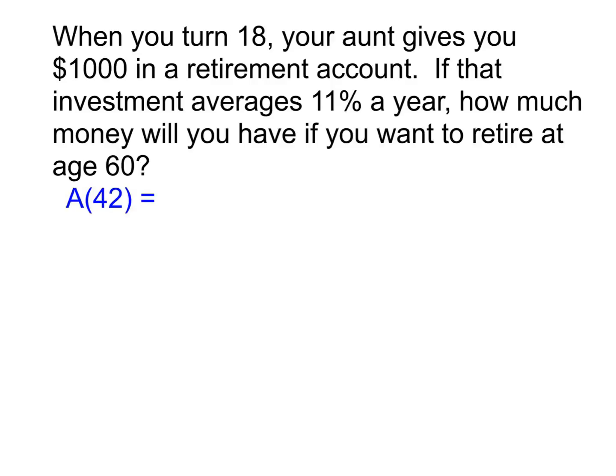P is principal. What's our principal value here? Yep, it's 1,000. Because remember, principal just means starting value. It's what we start with. So it's going to be 1,000 times 1 plus r. What's r here? Yep, 0.11, absolutely. Now, if you don't remember how to get the r value, it's the original percent that we start with divided by 100, because we've got to turn that percent into a decimal.